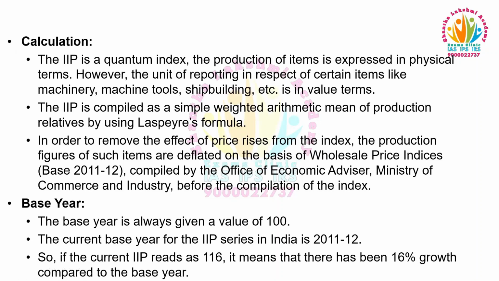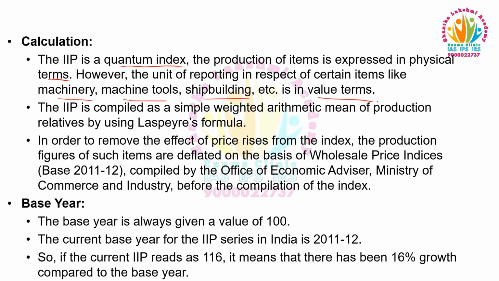Calculation. The IIP is a quantum index. The production of items is expressed in physical terms. However, the unit of reporting in respect of certain items like machinery, machine tools, shipbuilding, etc. is in value terms.